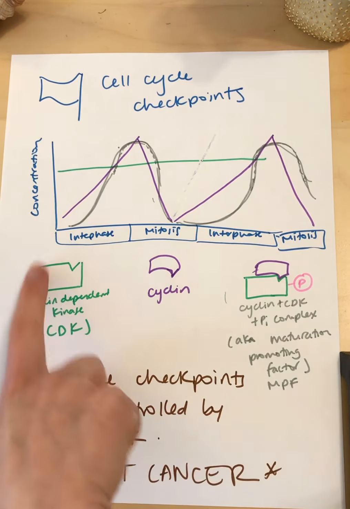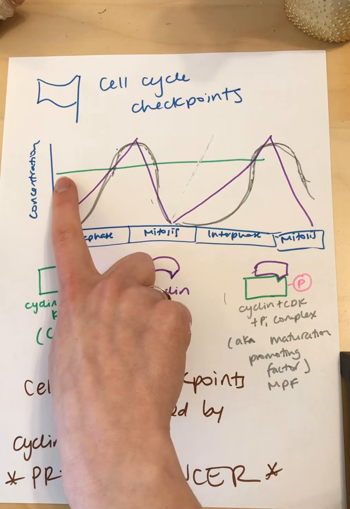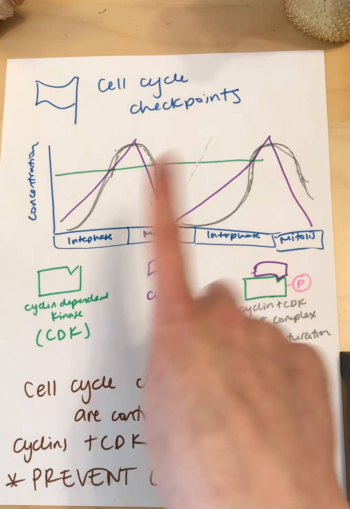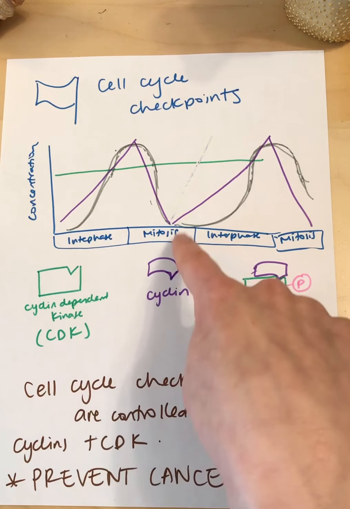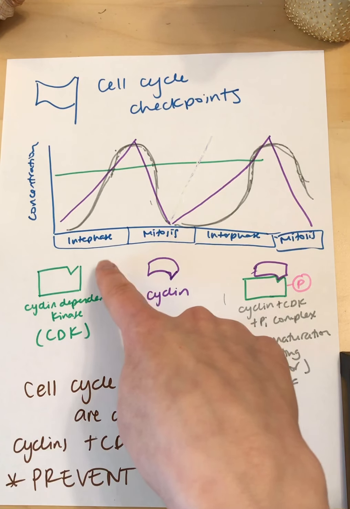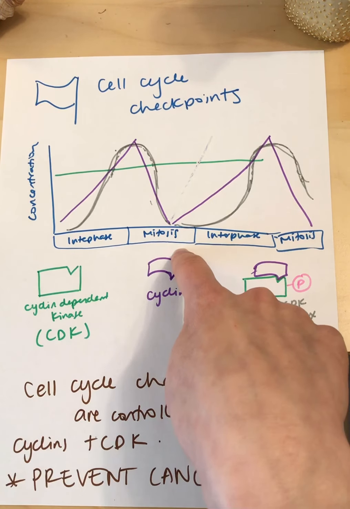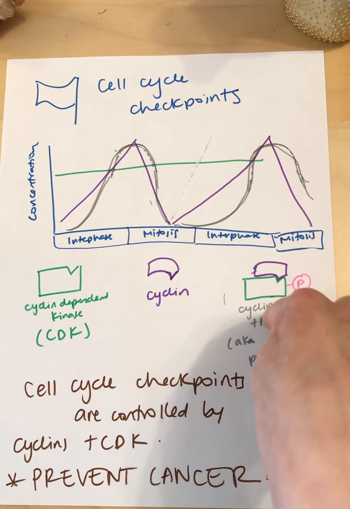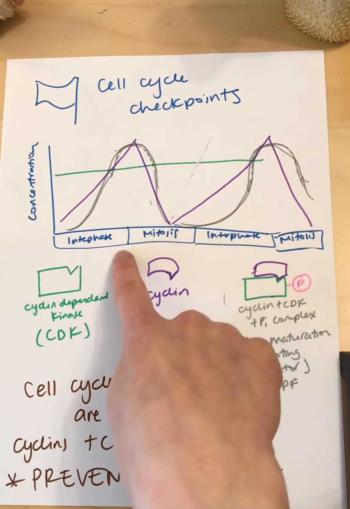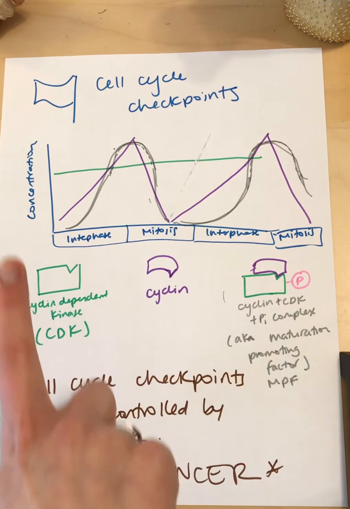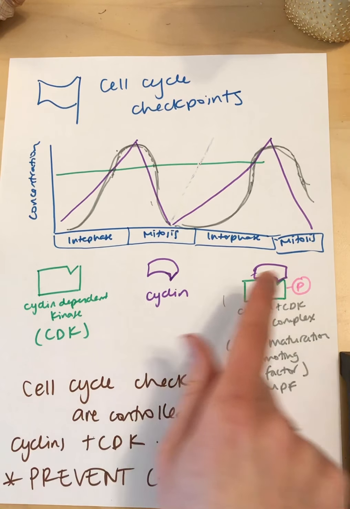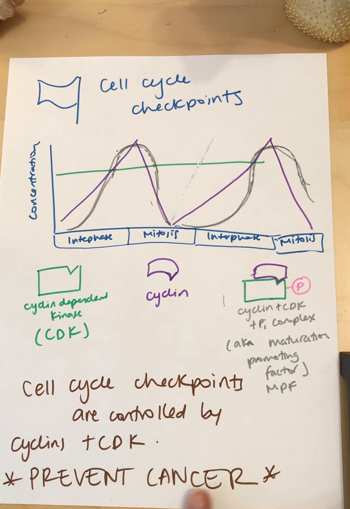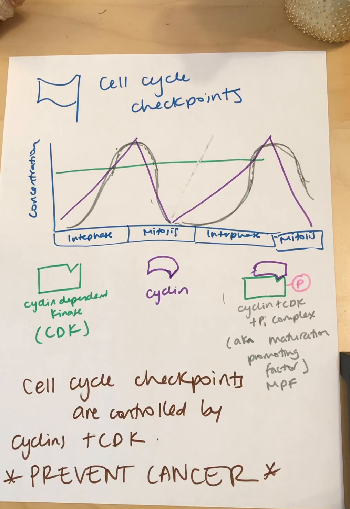So we can see here that in this example, cyclin-dependent kinase, CDK, is always present, but cyclin cycles and is sometimes high and sometimes low. And you'll notice here, this must be for the cell cycle checkpoint that allows the cell to go into mitosis, because when the cyclin is high, and the combination of the two is high, that's when the cell's moving into mitosis. So remember, CDK and cyclin control the cell cycle checkpoints. And we need regulation of the cell cycle to prevent cancer so that cells aren't just dividing willy-nilly.